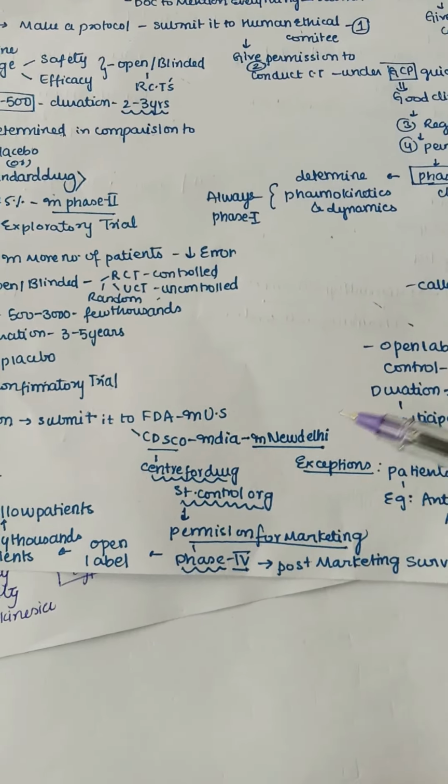Next, let us see what are the processes for phase 4. So in phase 4 we also have effectiveness that can be known, and post marketing surveillance. The company needs to submit the PSUR to CDSCO, usually once a year, and there is no specific duration in phase 4, that is, till how many years we need to do.